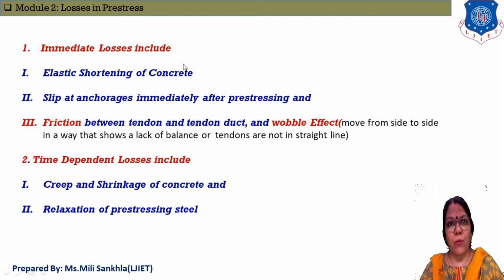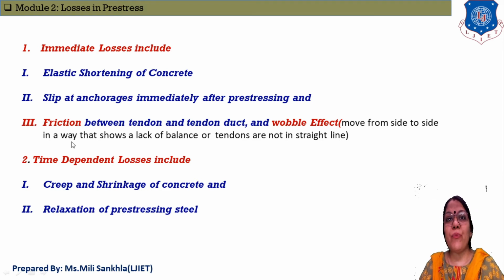Immediate means short term losses. In immediate losses, first is elastic shortening of concrete. Second is slippage of anchorage immediately after prestressing, because the anchorage fixes the tendons. What is the use of anchorage? We already learned in the introduction chapter that the use of anchorage is to fix the tendons at one end or both ends. Slip at anchorage immediately after prestressing is counted as an immediate, or short-term, loss.